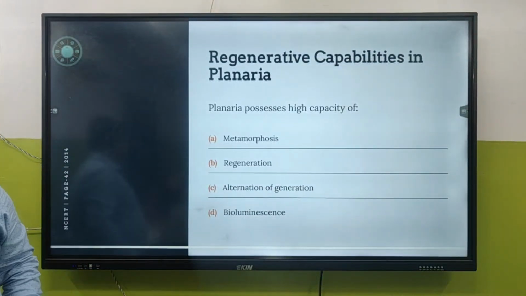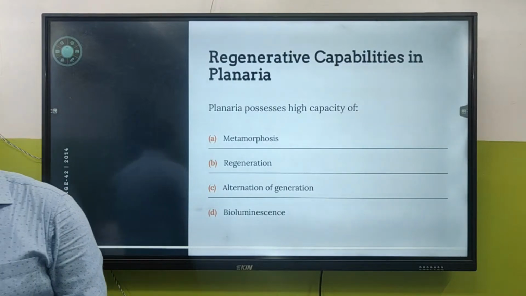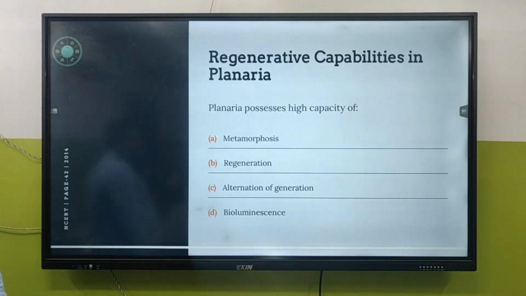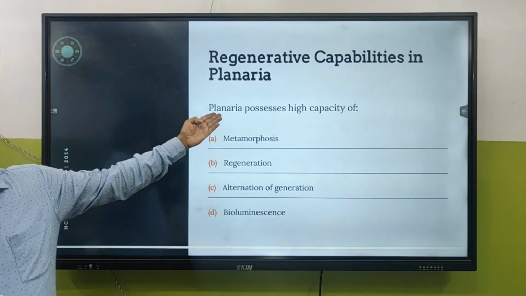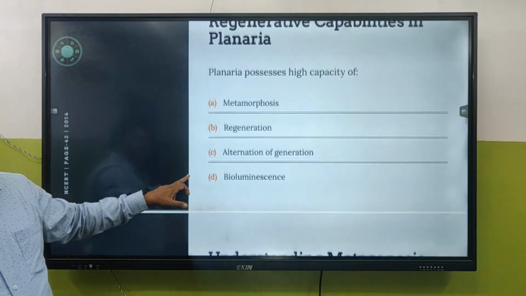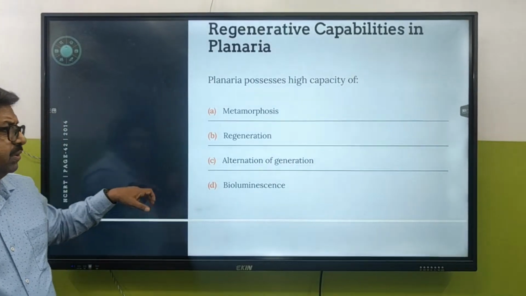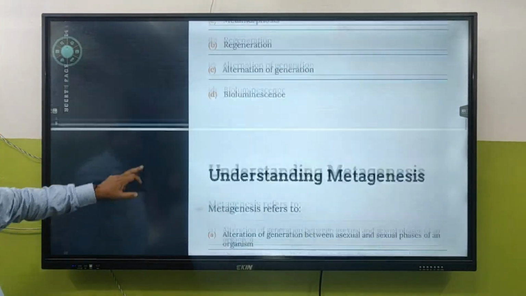Come on. Tell me. Planaria, regeneration. Planaria means regeneration. Very good. Great. Planaria means? Tell me the scientific name of planaria. Dugesia. Dugesia. Where is it found?